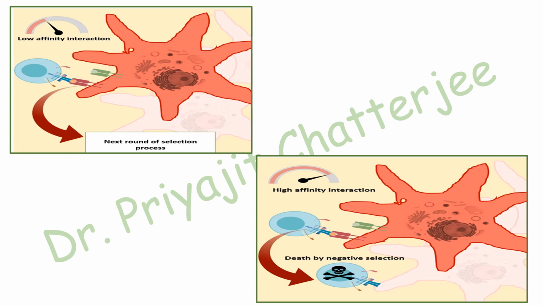Then another phenomenon: if the interaction between the T cell and the thymic epithelial cell occurs with low affinity or with moderate affinity, then the next round of selection process will occur. If their interaction occurs at a high affinity, then again it will die through apoptosis by means of negative selection.